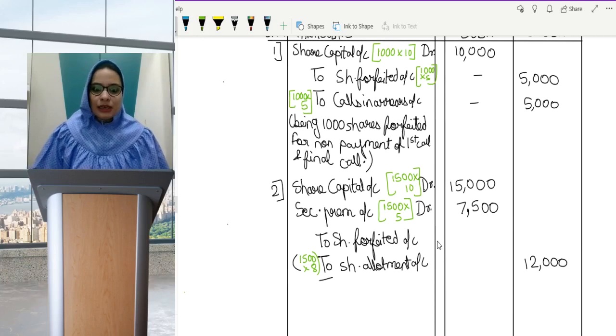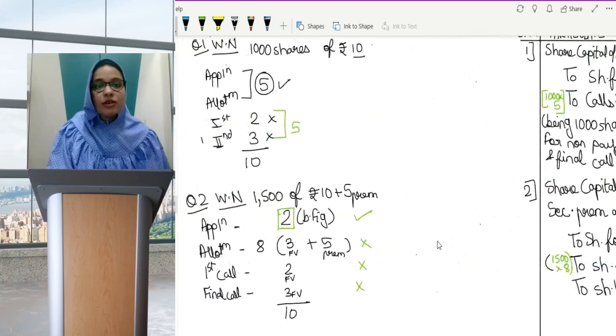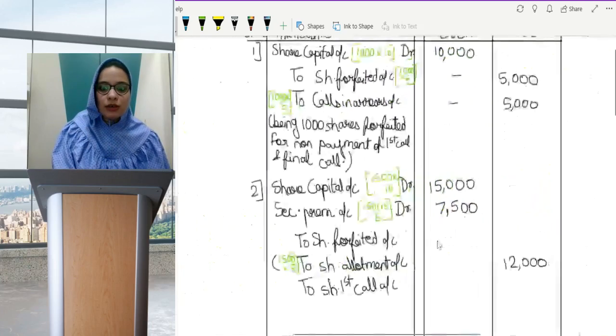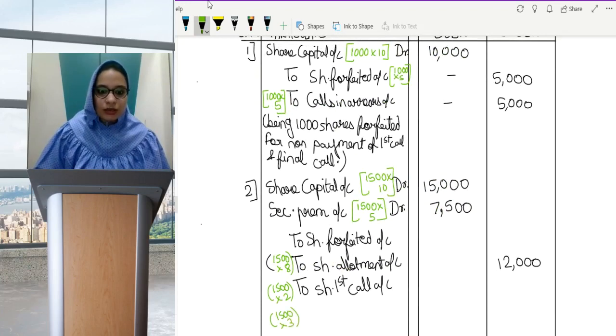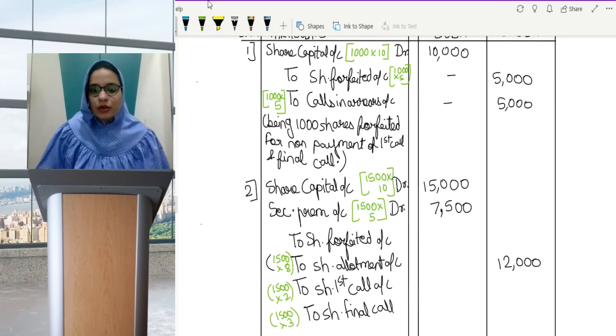12,000. Then the amount not received on share first call. See how much was first call and final call. First call was 2, final call was 3. Okay, so share first call is 1500 into 2 and share final call is 1500 into 3. So 1500 into 2 comes to 3000 and 1500 into 3 comes to 4500.